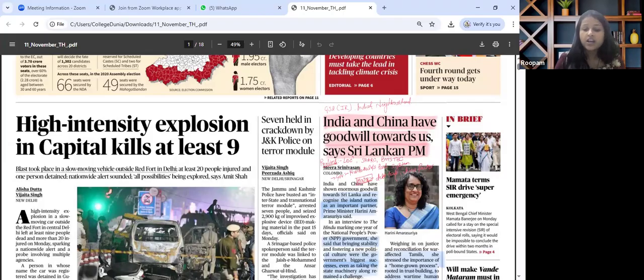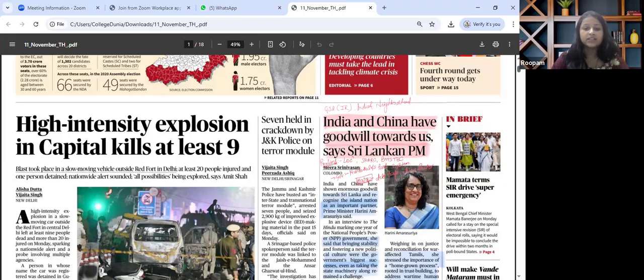For mains perspective, the arenas that we have to unfold while going through this article are India-Sri Lanka relations, debt trap concerns, and the China factor. For GS paper 2, democratic reforms and economic sustainability in South Asia. And when it comes to the ethics part, leadership and crisis management that India has always shown towards all its neighborhood could be quoted. So this is how this particular article is to be seen holistically, unfurling every angle that is possible.